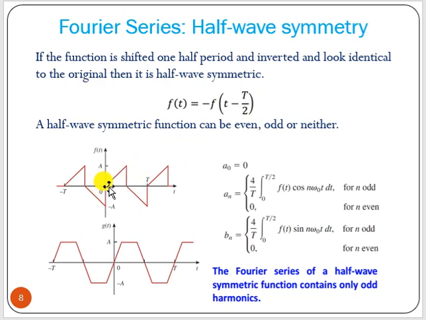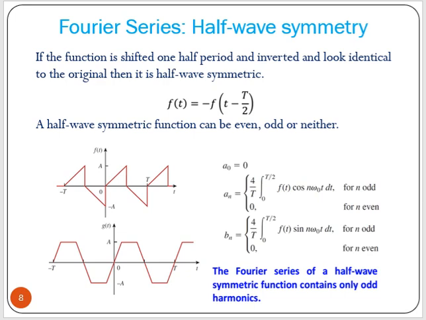If we add this signal plus T by 2 or say minus T by 2, that means if we extend this signal up to here and invert that, then you will get the original signal back. If it is half wave symmetry, then a0 will always be 0, and the even harmonics of an and bn both will be 0. We will have only odd harmonics of an and bn.